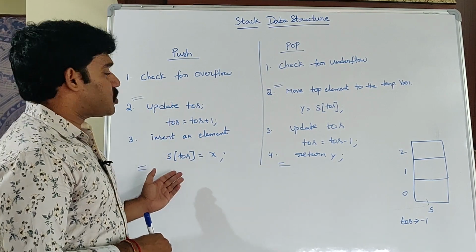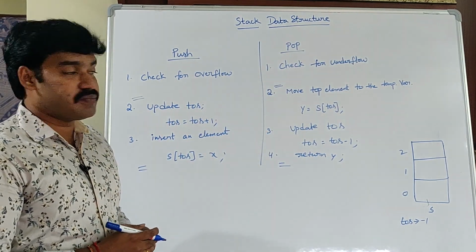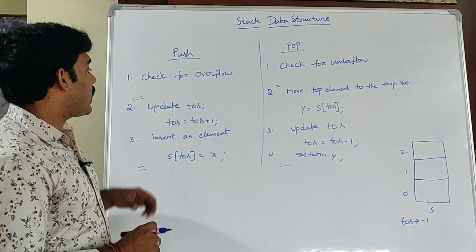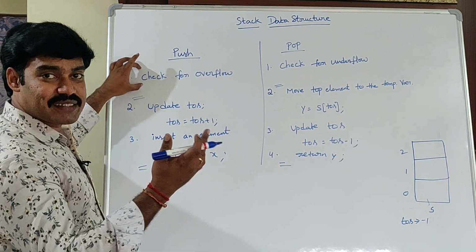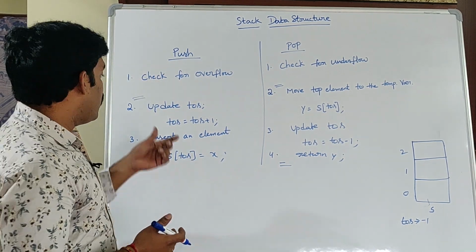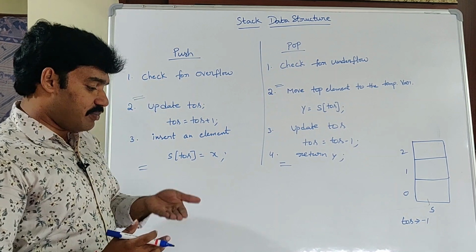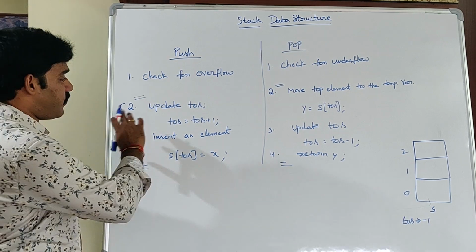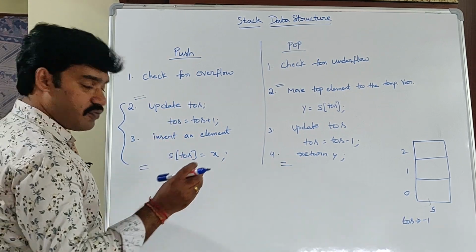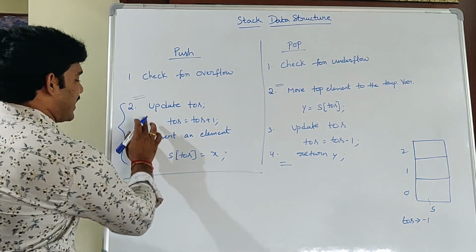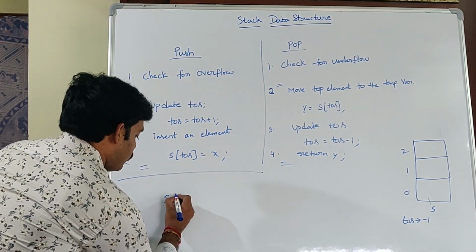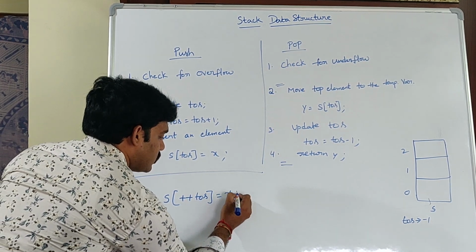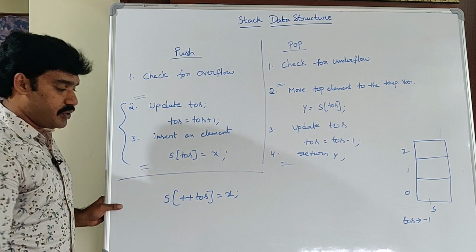Finally, this is the push operation logic and pop operation logic. Push means check whether it is full or not. That means check for overflow condition. If TOS is equal to max size -1, that indicates stack is full. Otherwise, update the TOS, increment the top of the stack pointer, and then insert an element into the stack data structure. If I want to write the shortcut code for this one is very simple. Instead of writing second step and third step, s of ++tos is equal to x.